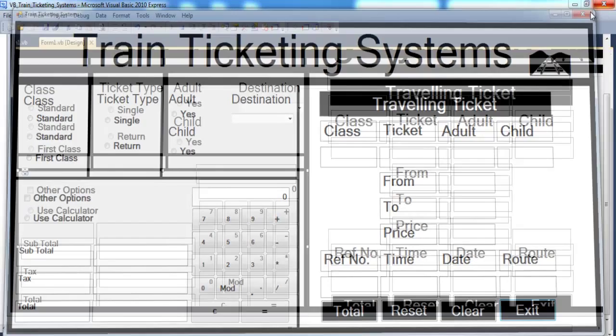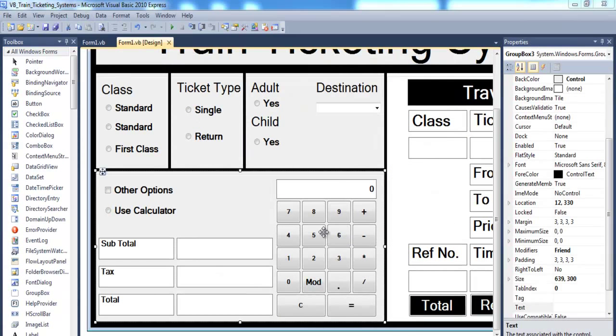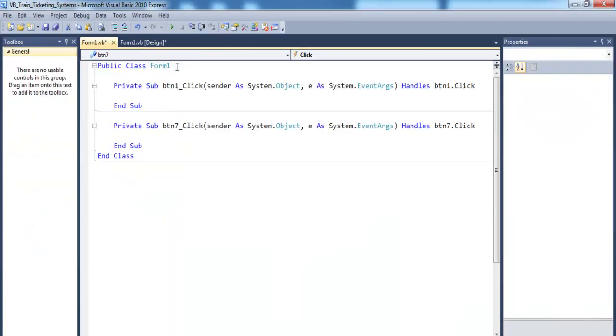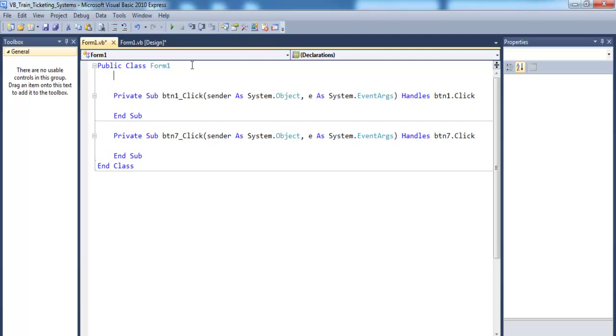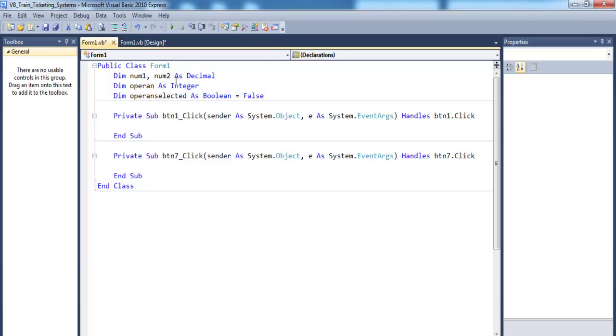Okay, so we double click on this calculator, and I'll declare 1 or 2 variables right up there. So my first variable will go up there. That'll be first number, second number, and the next thing is to enter the following lines of code for button 7.